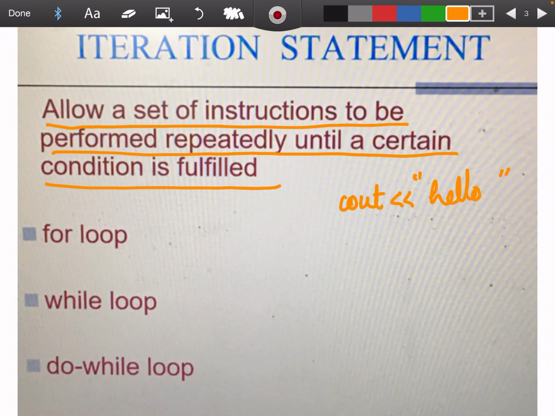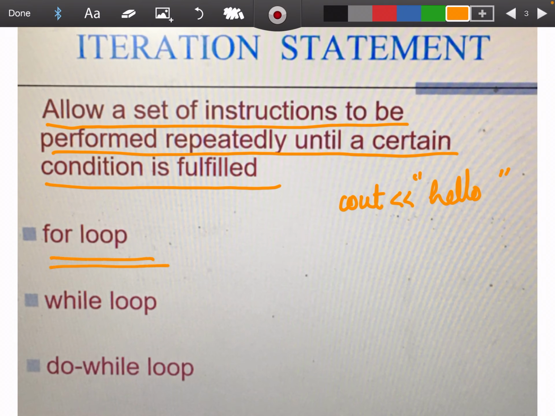So an iteration statement allows a set of statements to be executed repeatedly until a certain condition is fulfilled. Now we will see what a for loop is and how to write a for loop in a C++ program.